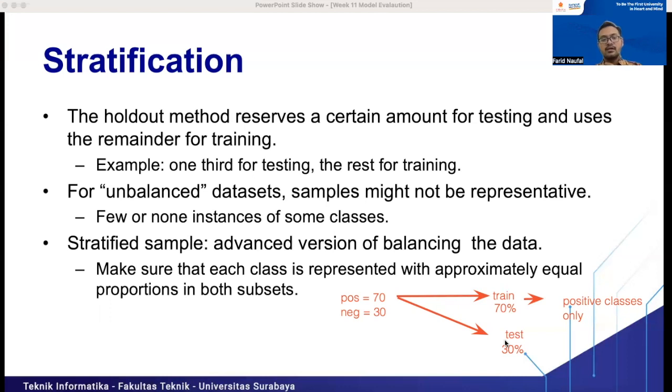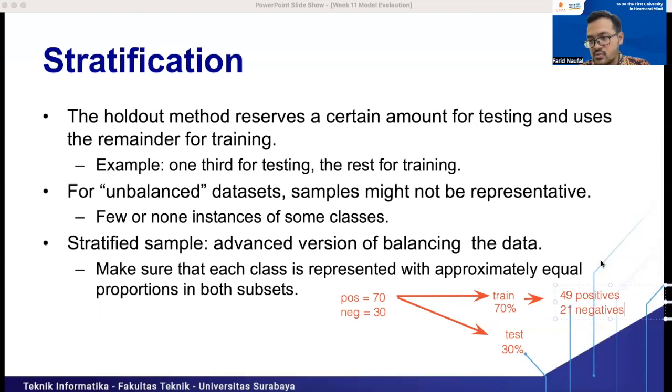So the solution is we use stratification. It will stratify the sample, right? It means we will organize the data. Then after we organize it, we can make sure that the training set and testing set have a balanced data set. For example, the training set can contain 49 positives and 21 negatives.